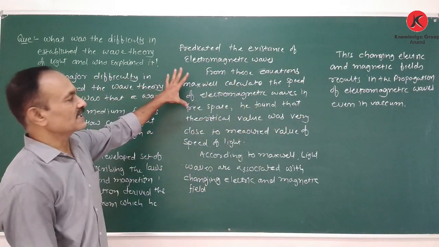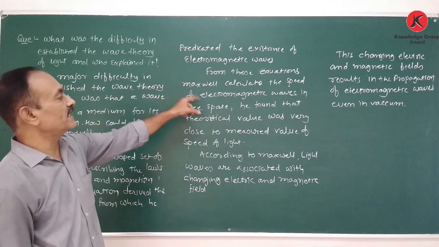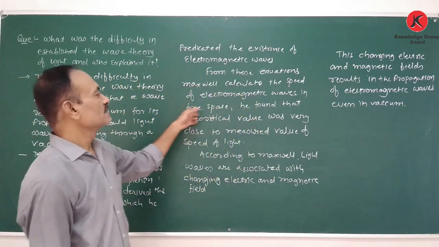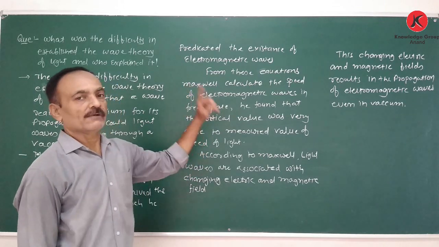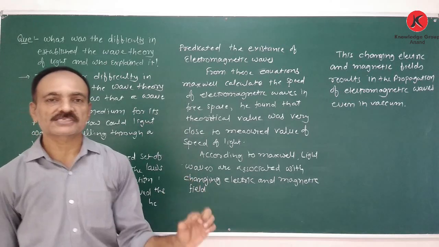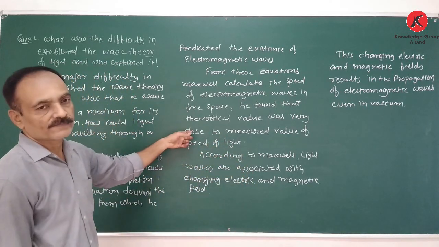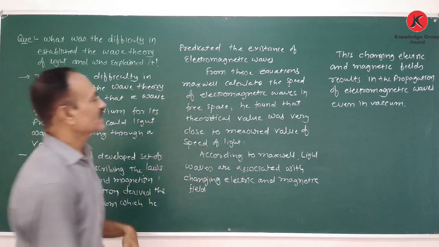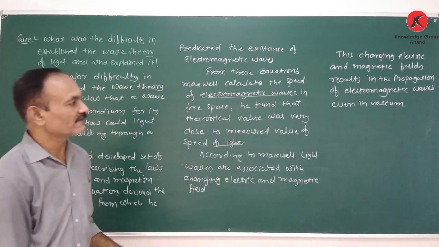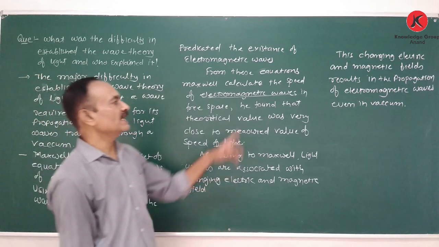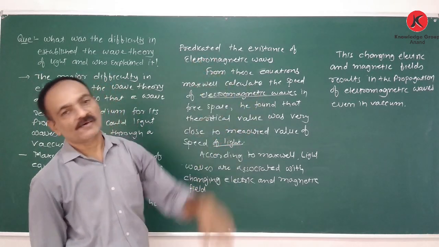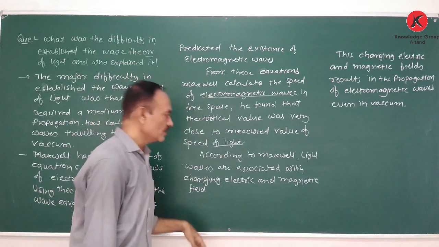Now, from this equation, Maxwell calculated the speed of electromagnetic waves in free space or vacuum. He also found that this calculated value is very close to the speed of light in vacuum. Thus, he proved that electromagnetic waves are light waves, and he also predicted that light behaves as a wave.